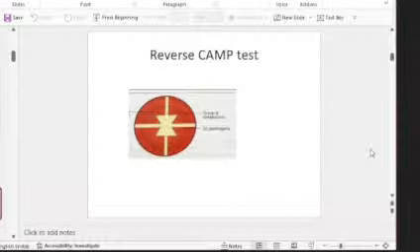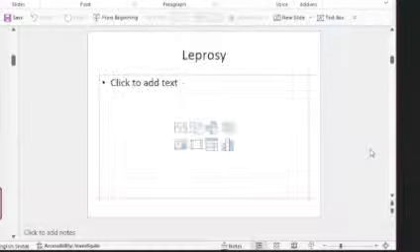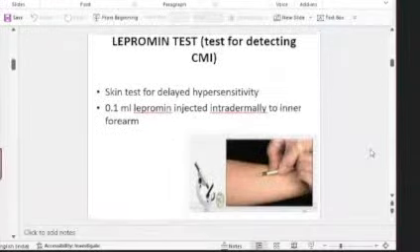So it's shown by Clostridium perfringens. Then another feature is acid and gas production leading to stormy clot reaction in the litmus milk fermentation. Okay, litmus milk fermentation, stormy clot reaction because of acid and gas production. And leprosy, two things that you have to remember.